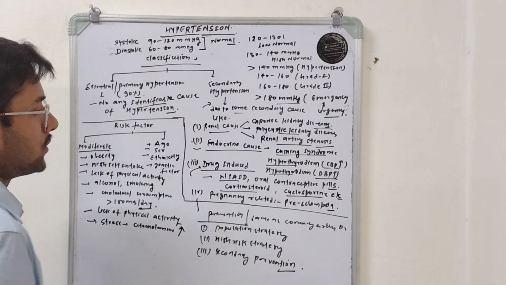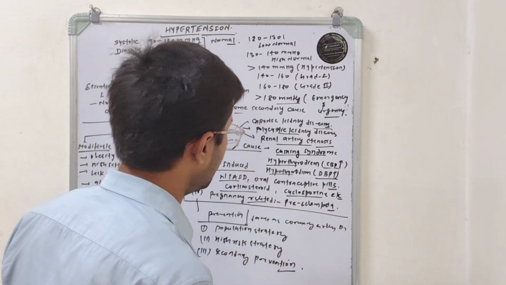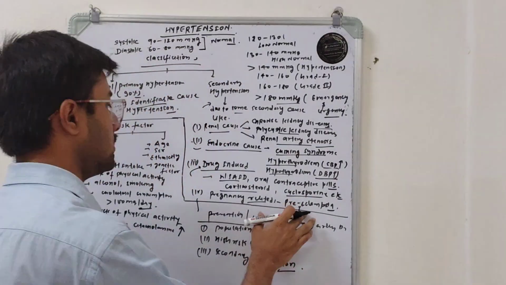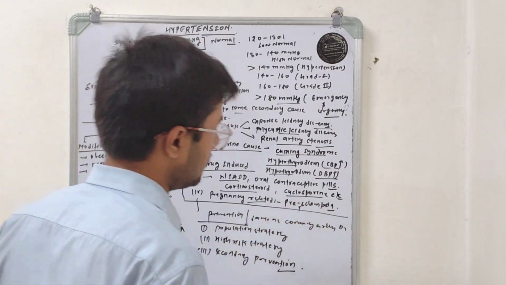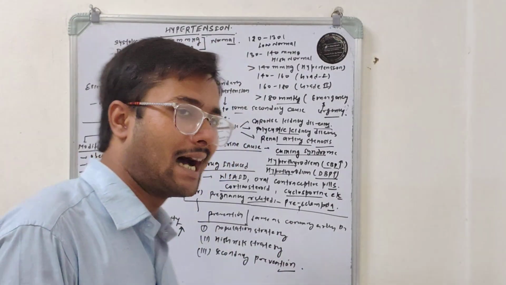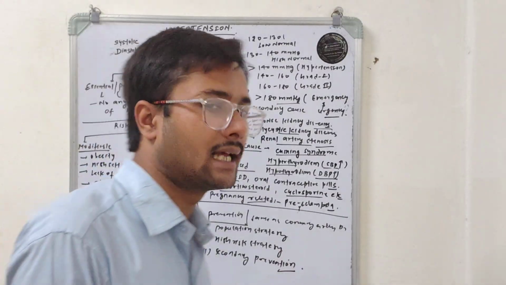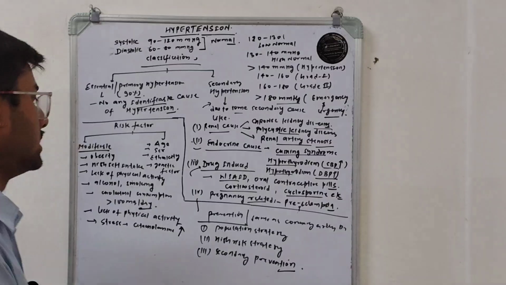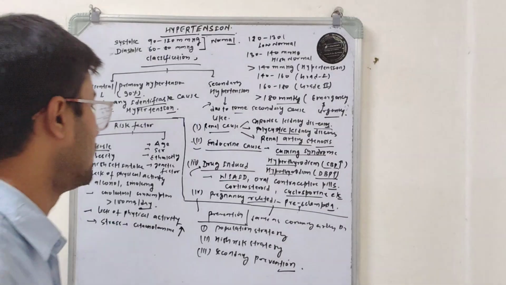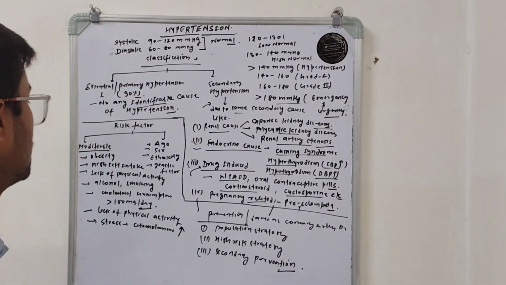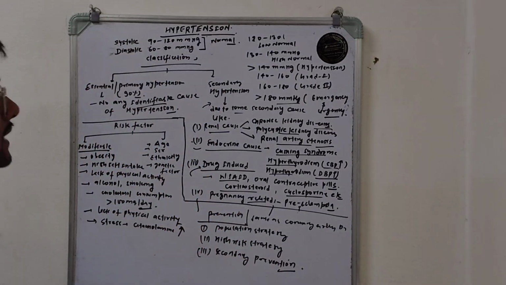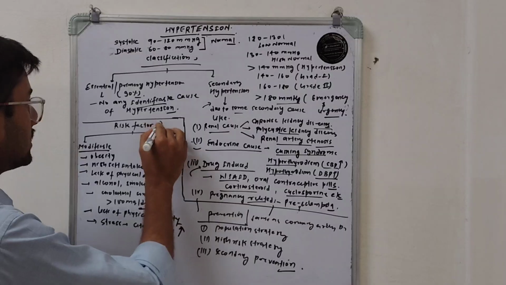There is one more important point, which is pregnancy-related hypertension called preeclampsia. It is a must to rule it out in all pregnant ladies because it harms both the mother and the fetus. So during the pregnancy period we must rule out preeclampsia, I mean pregnancy-related hypertension. Okay, so after the discussion of these two types of hypertension, now we move towards the risk factors.